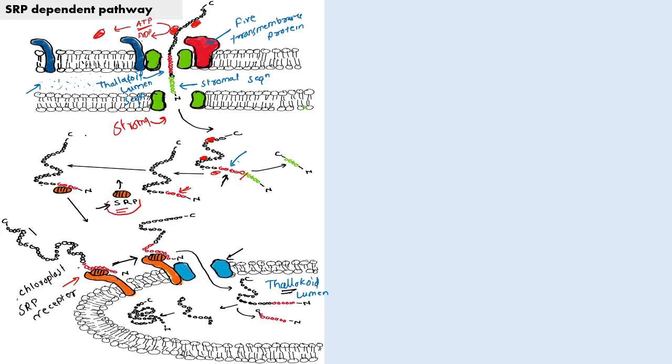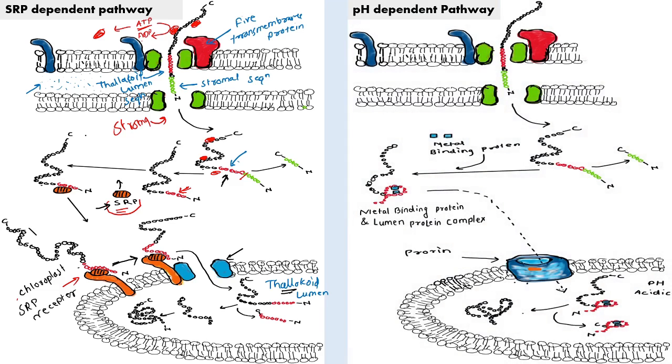The second pathway of thylakoid proteins is the pH dependent pathway. In the pH dependent pathway, once the thylakoid protein reaches the stroma, the stromal sequence is removed from the polypeptide chain, and then the thylakoid targeting sequence gets combined with a metal binding protein.